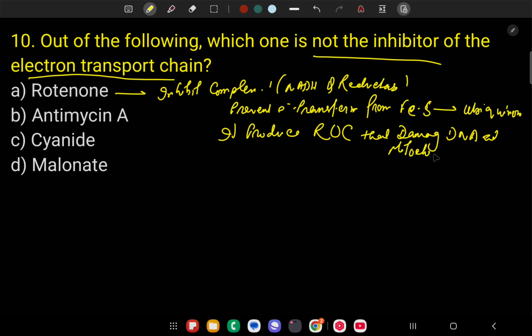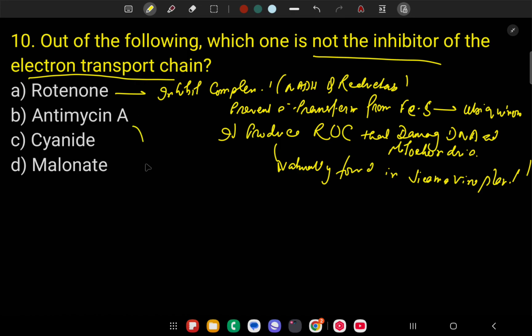The complete function I described here. Rotenone is naturally found in the jicama vine plant from the family Fabaceae. So it is an electron transport chain inhibitor.